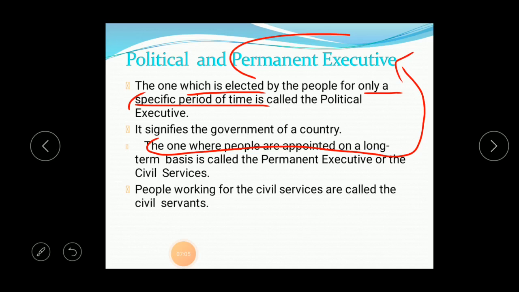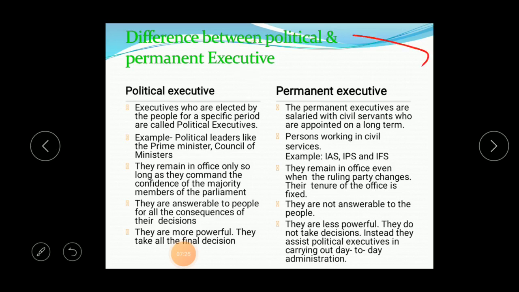The people working for civil services are called civil servants. So they come under the permanent executives. My dear students, now we are able to understand the difference between the political and the permanent executive. Now we'll go in detail about the difference between the political executive and the permanent executive.